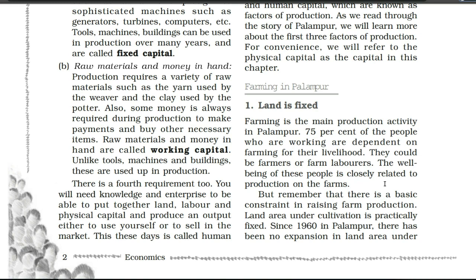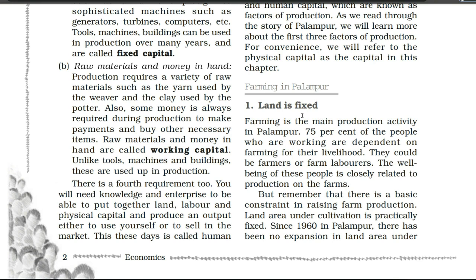In Palampur village, the main activity is farming. So of course for farming, land is required. So let's see what kind of land we have there. The first heading we have is land is fixed. What kind of land do we have there? Land is fixed. So how is the land fixed there?